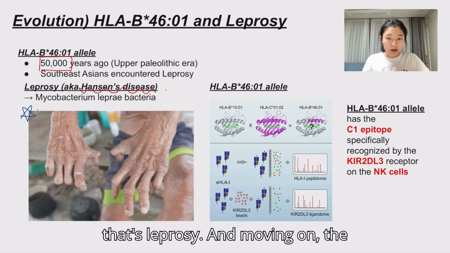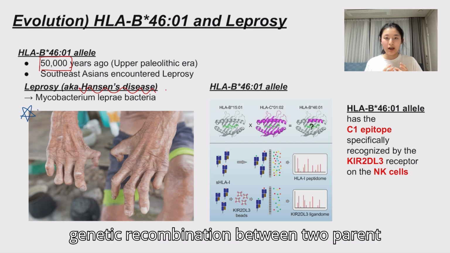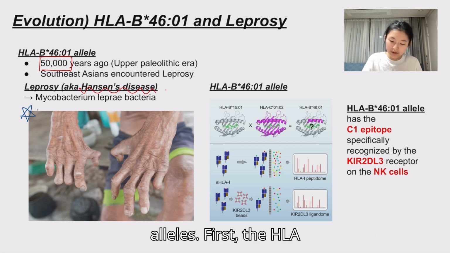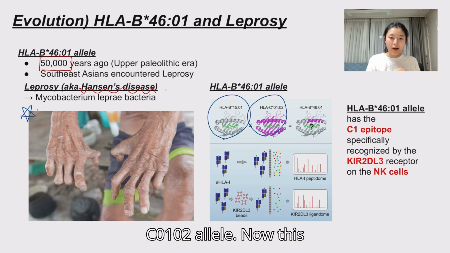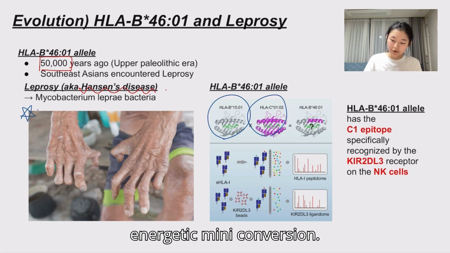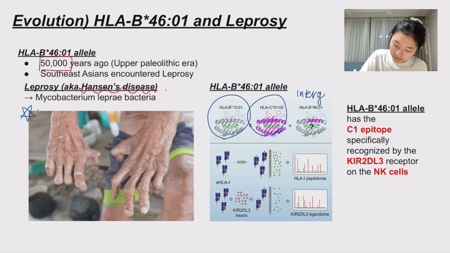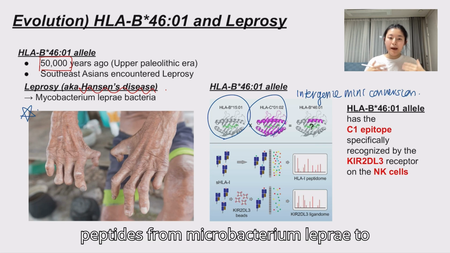Right, that's leprosy. And moving on, the HLA-B4601 allele is a product of the genetic recombination between two parent alleles. First, the HLA-B1501 allele and the HLA-C0102 allele. Now, this recombination event, also termed the intergenic mini-conversion, produced a novel allele that was particularly effective at presenting peptides from the Mycobacterium leprae to the immune system.